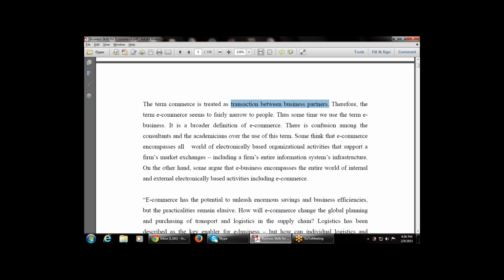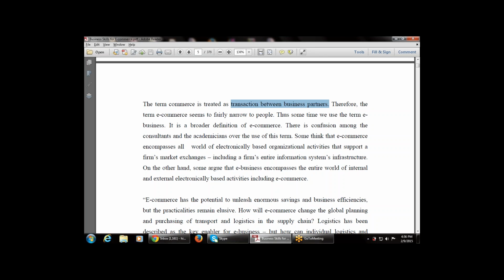There is a confusion among consultants and academics over the usage of these terms: either use e-commerce, or use e-business. Some say that e-commerce encompasses the whole world of electronically based organizational activity that supports a firm's market exchanges, including a firm's entire business structure.